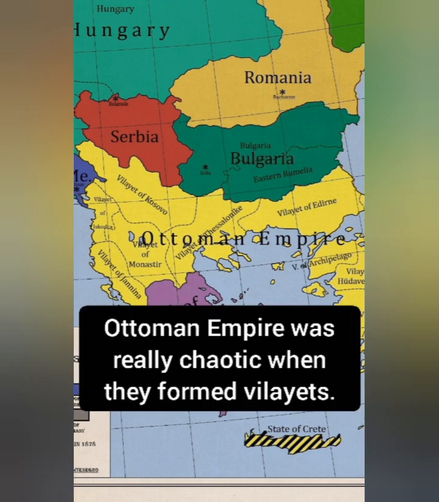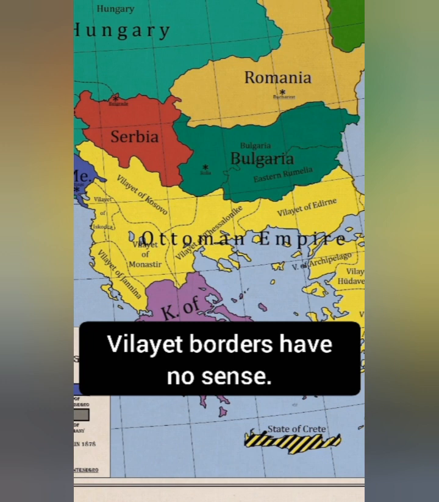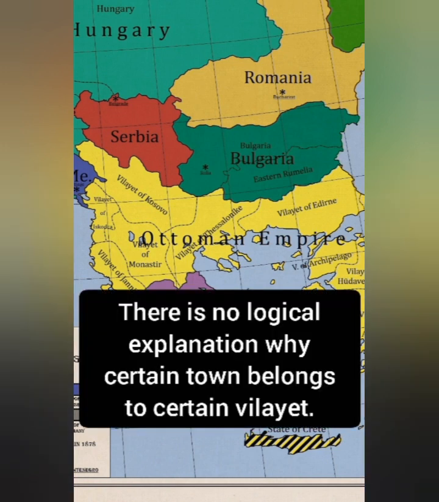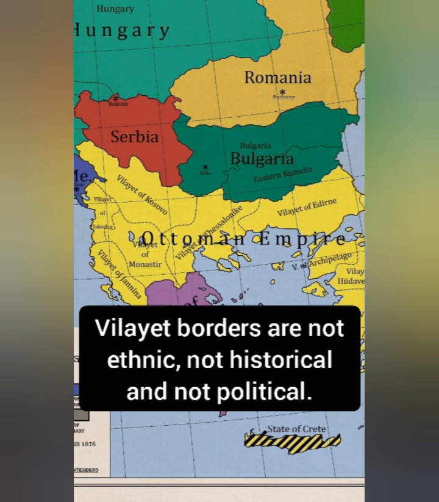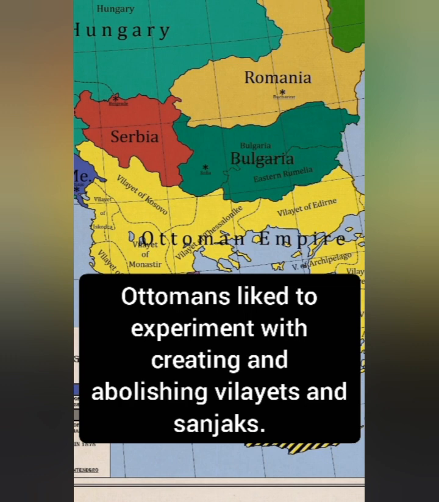The Ottoman Empire was really chaotic when they formed vilayets. Vilayet borders make no sense. There is no logical explanation why a certain town belongs to a certain vilayet. Vilayet borders are not ethnic, not historical, and not political. Ottomans liked to experiment with creating and abolishing vilayets and sanjaks.